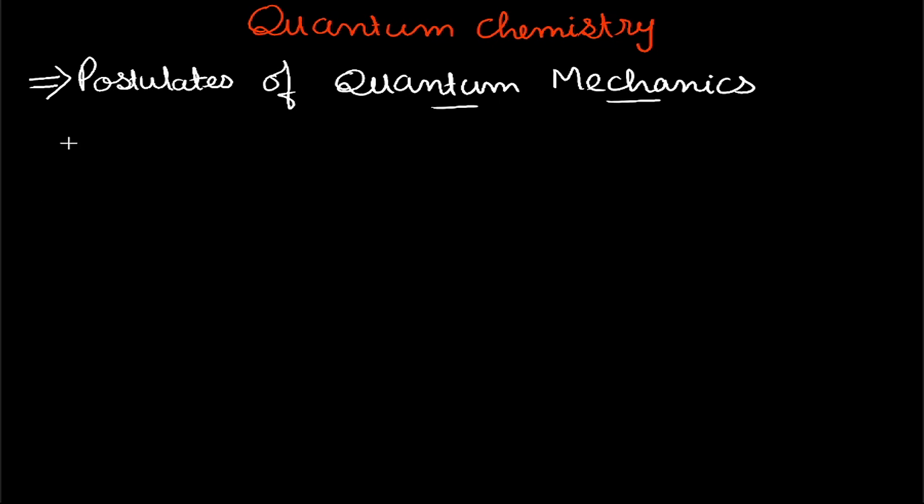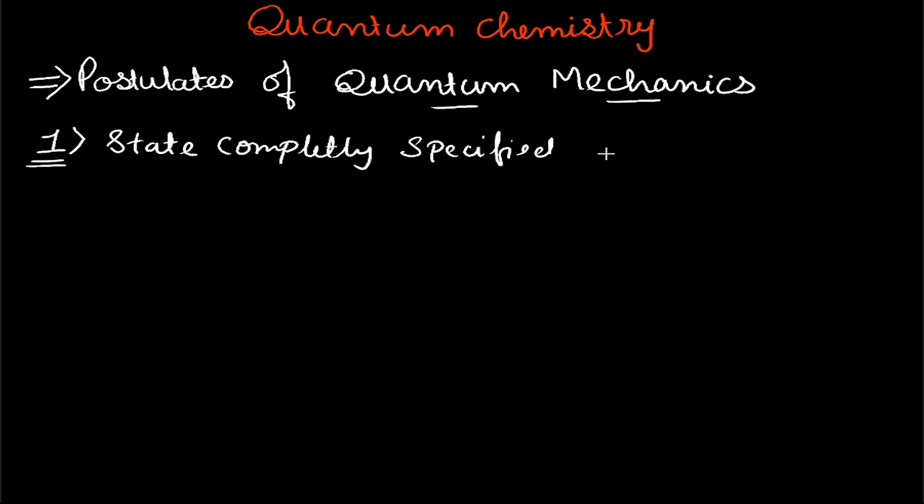The first postulate that we will be discussing is that the state of any quantum mechanical system is completely specified by the wave function psi, and this wave function psi is a function of position and time.